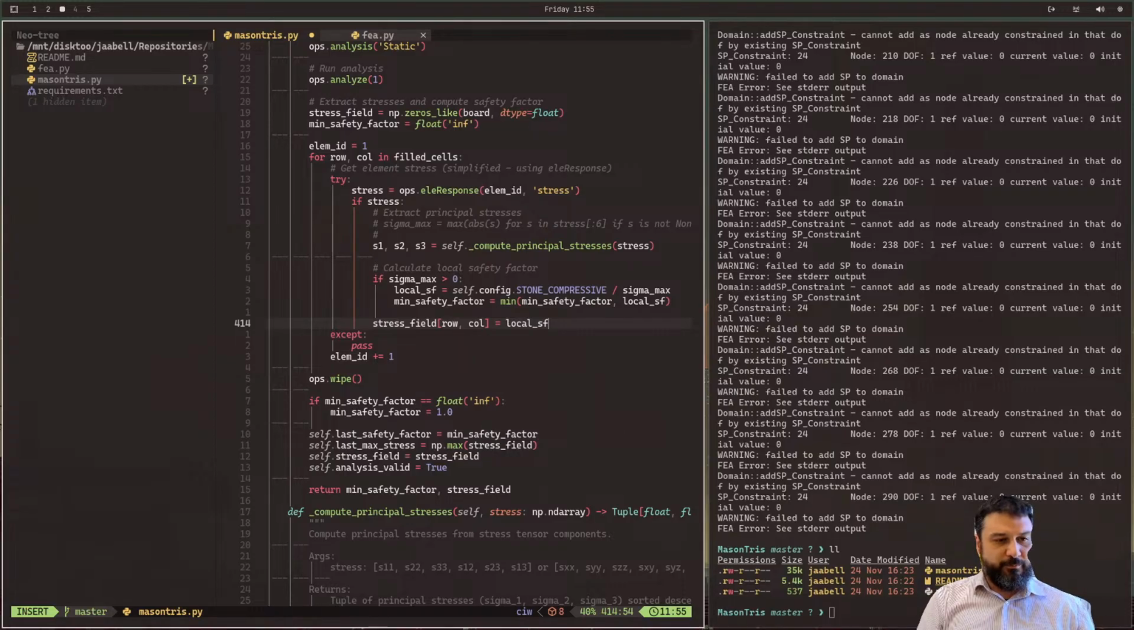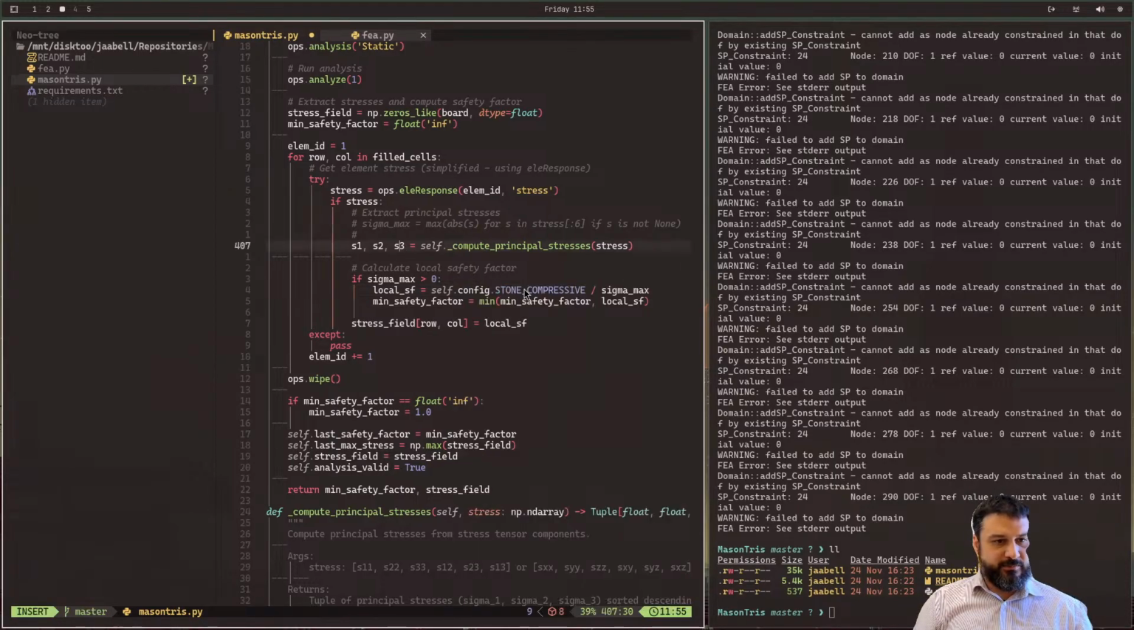But first we have to compute that safety factor. Right now it's using stone compressive sigma max. So let's do something simple. Let's do stone, let's say W, and we'll go with stone tensile. So tensile stress over S1. S1 should be our principal maximum.